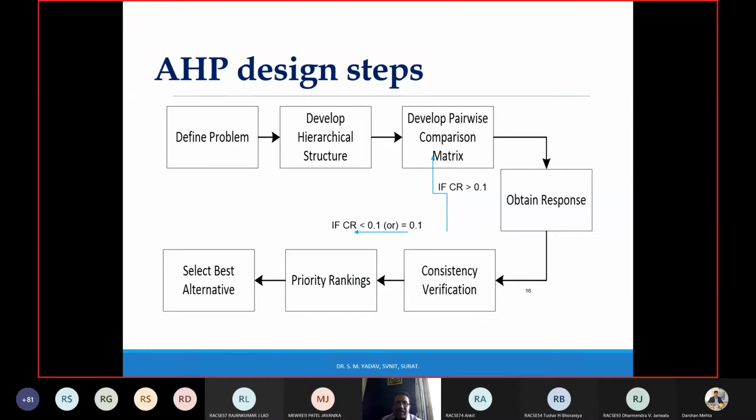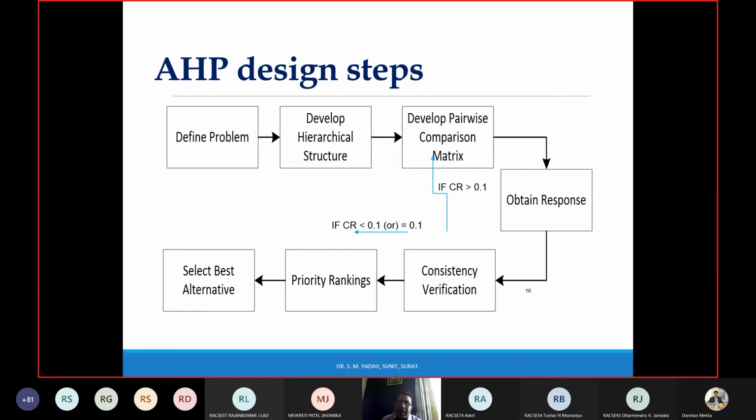The design steps are, first of all, define the problem, like we have defined the selection of a car. Develop a hierarchical structure, like what are the factors which are affecting the selection of a car. Develop a pairwise comparison matrix, then compare which factor is more important over the other. For example, if you have cost and the second one is the brand of luxury, then according to cost and luxury, if you have limited money, you will give high weightage to cost, and if you have infinite money, you may give luxury of a car more weightage. So that depends. That's why it says develop hierarchical structure, do pairwise comparison.